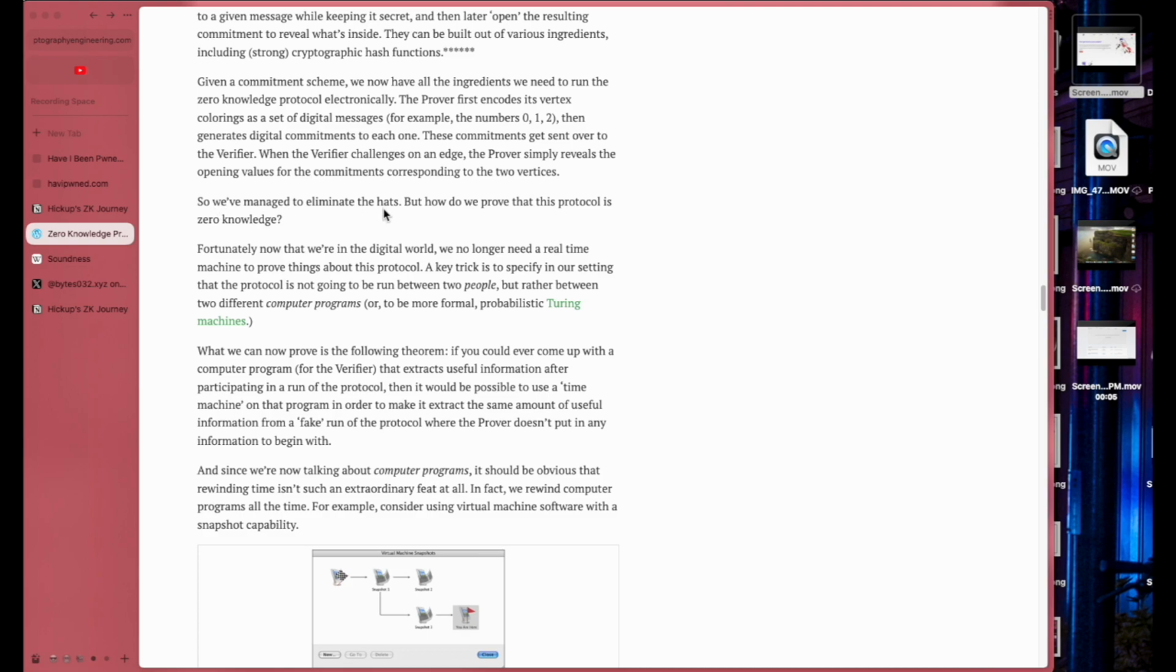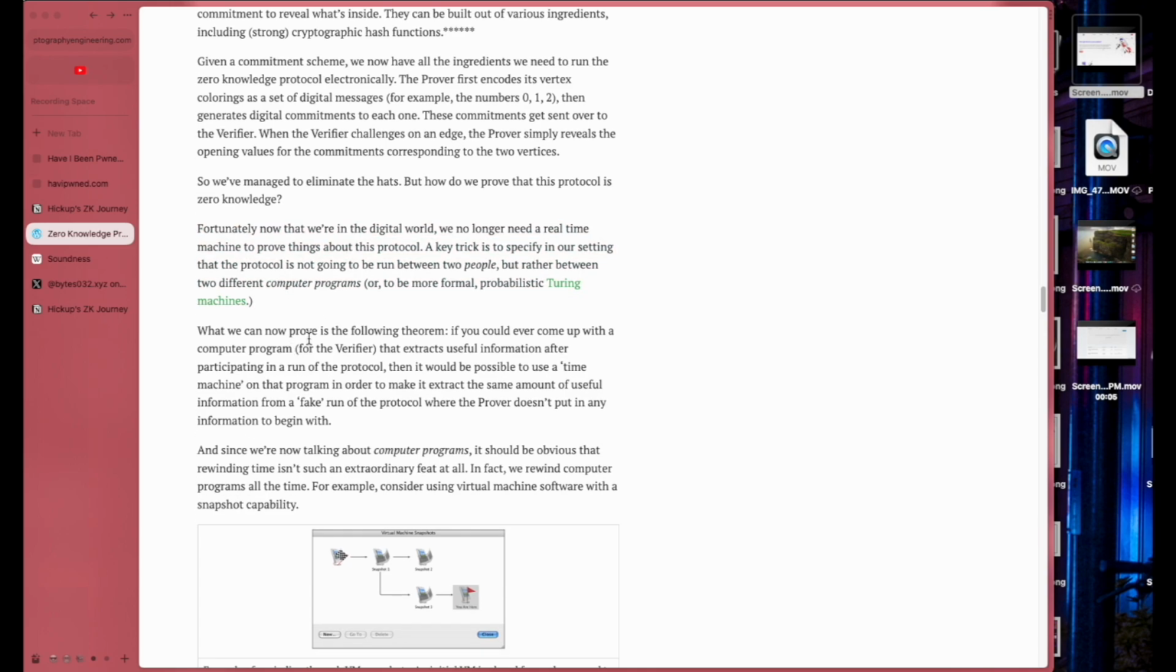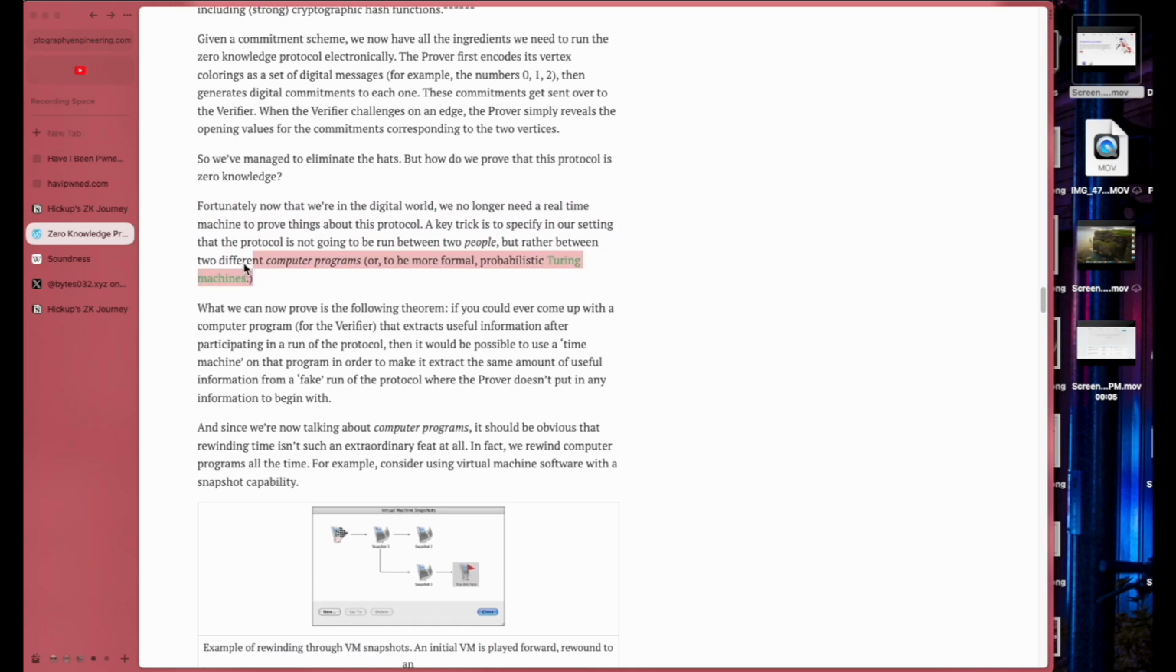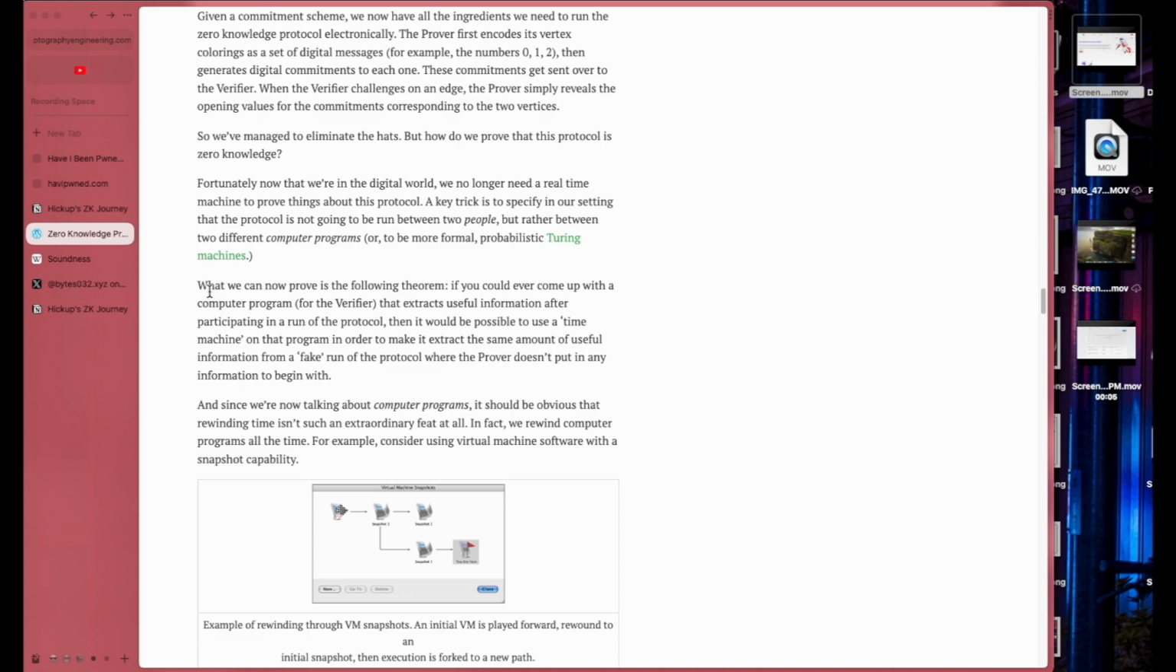So we've managed to eliminate the hats, but how do we prove that this protocol is zero knowledge? Fortunately, now that we are in the digital world, we no longer need a real time machine to prove things about this protocol. A key trick is to specify in our setting that the protocol is not going to be run between two people, but rather between two different computer programs. All right. Okay. What we can now prove is the following theorem.